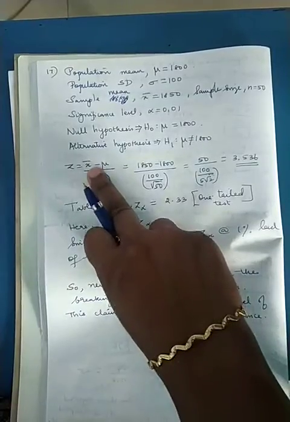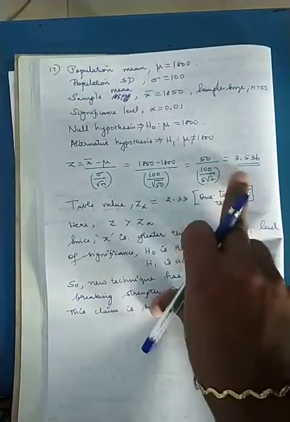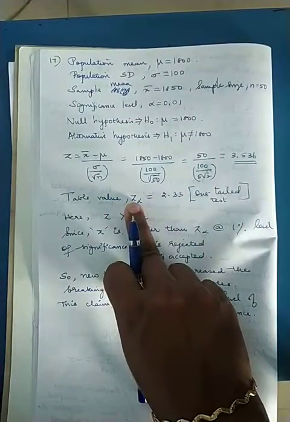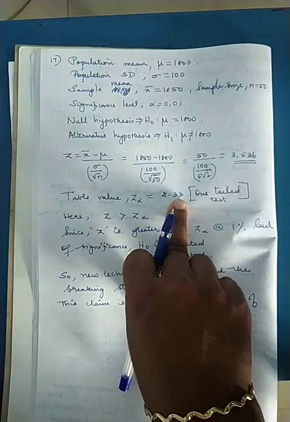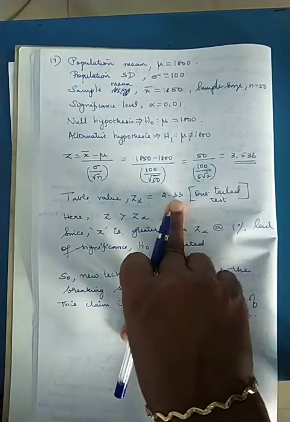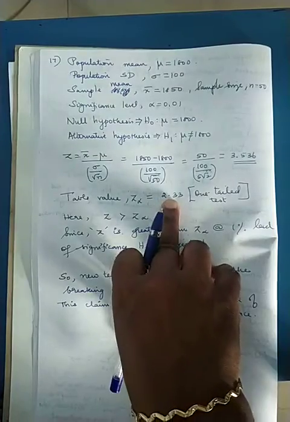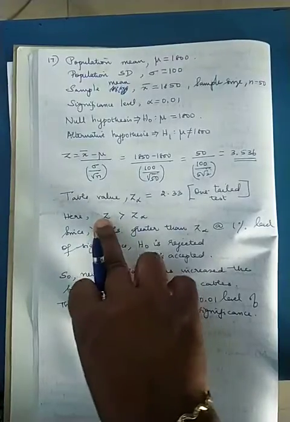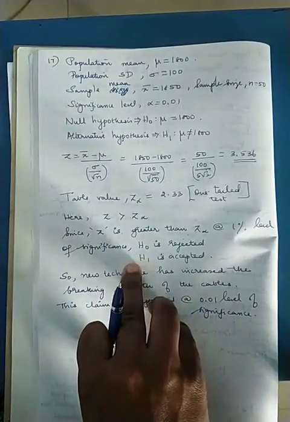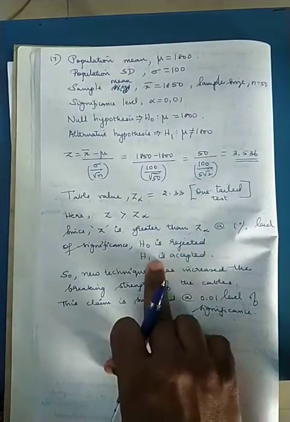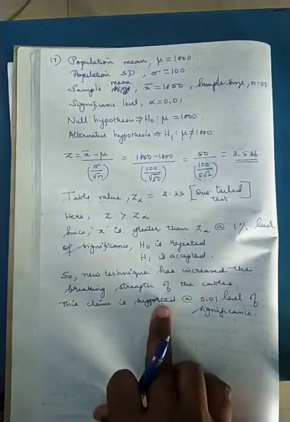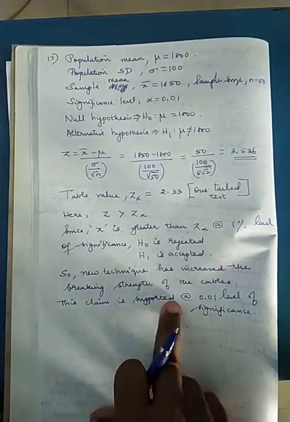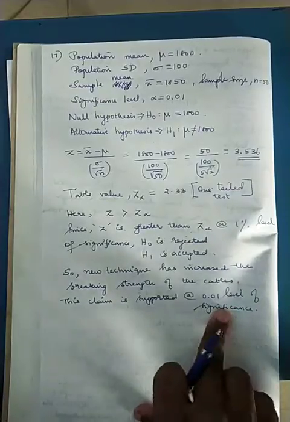What is my Z? X bar minus mu by sigma by root n. I will be getting it as 3.536. Now my table value is 2.33. Why am I going for a one-sided test? You can take two-sided also, no problem. Z alpha is 2.33 and here my mod Z is greater than Z alpha. So I am going to reject my H naught and H1 is accepted. So the new technique has increased the breaking strength of the cable at 0.01 level of significance.